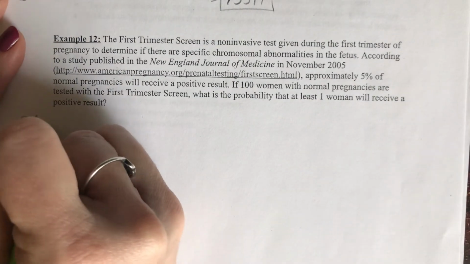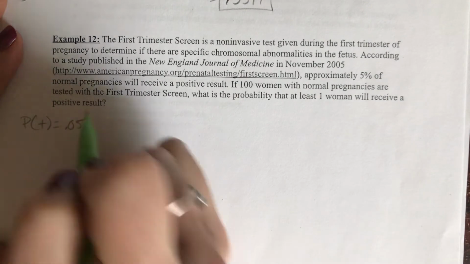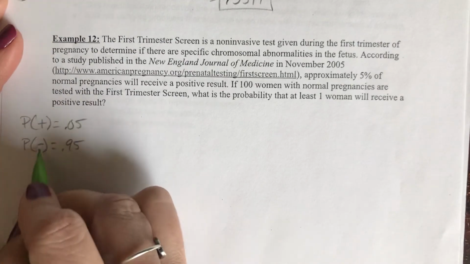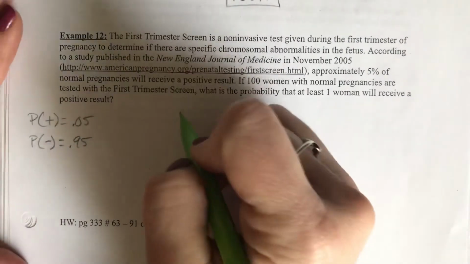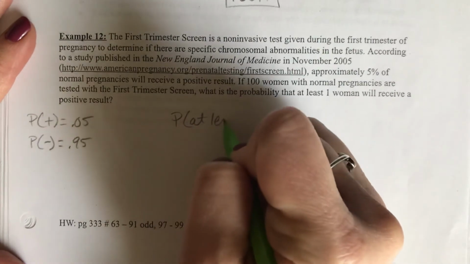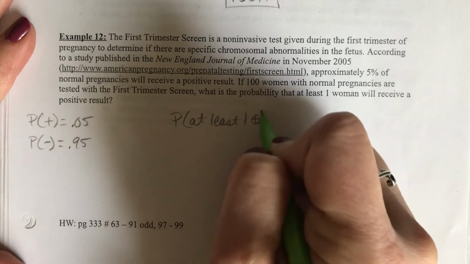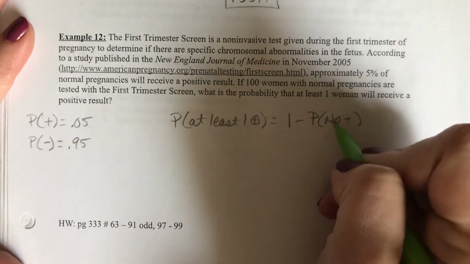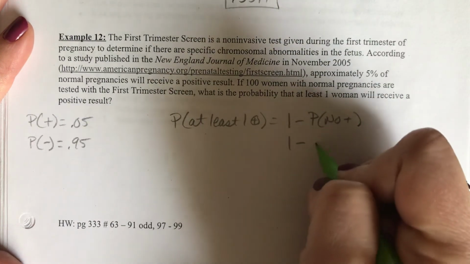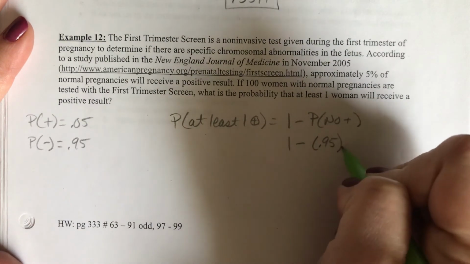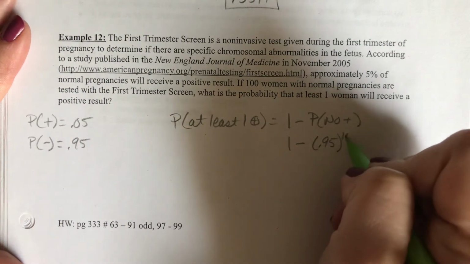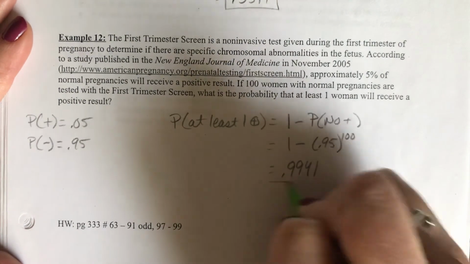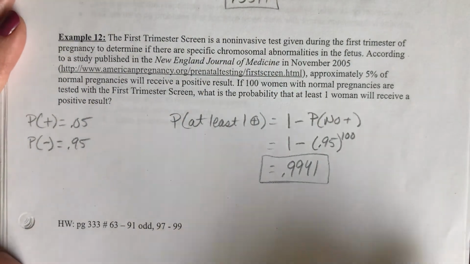So, probability of positive is 0.05, which means probability of negative, or not positive, is 0.95. We want the probability of at least one positive. We're going to do 1 minus the probability of no positives. So it's 1 minus 0.95, and we raise it to the 100th power because there are 100 women. And you get a 0.9941 probability. It's pretty likely. Super massively likely.